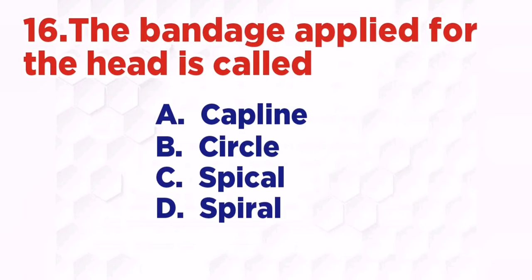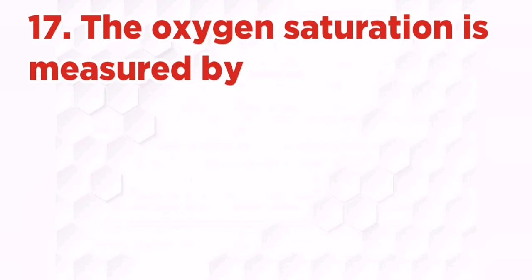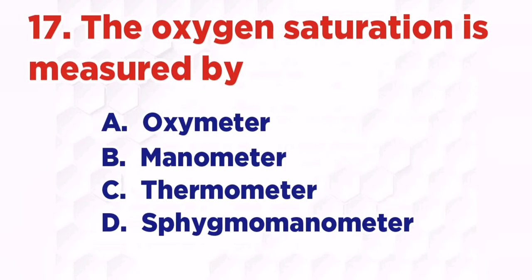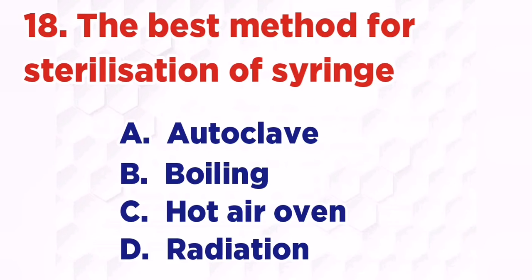The bandage applied for the head is called: A. Capline, B. Circle, C. Spica, D. Spiral. The right answer is D. Spiral. The oxygen saturation is measured by: A. Oximeter, B. Manometer, C. Thermometer, D. Sphygmomanometer. The right answer is A. Oximeter. The best method for sterilization of syringe is: A. Autoclave, B. Boiling, C. Hot air oven, D. Radiation. The right answer is C.